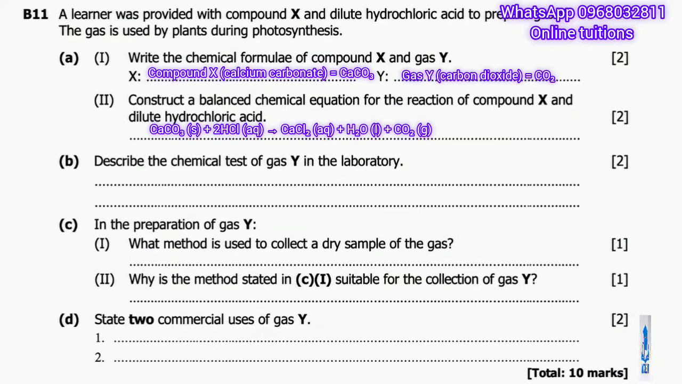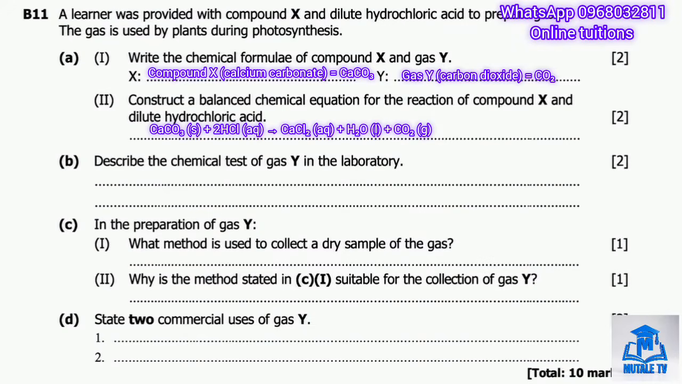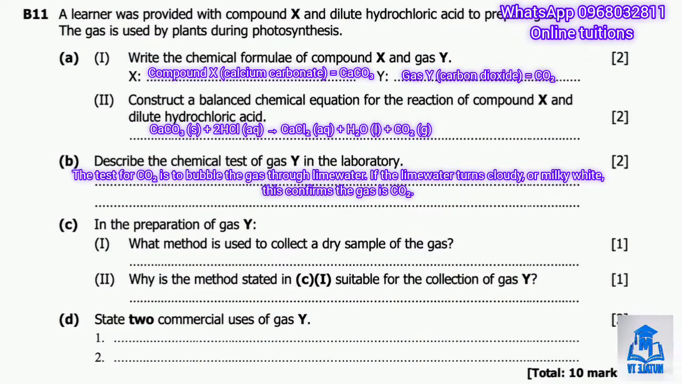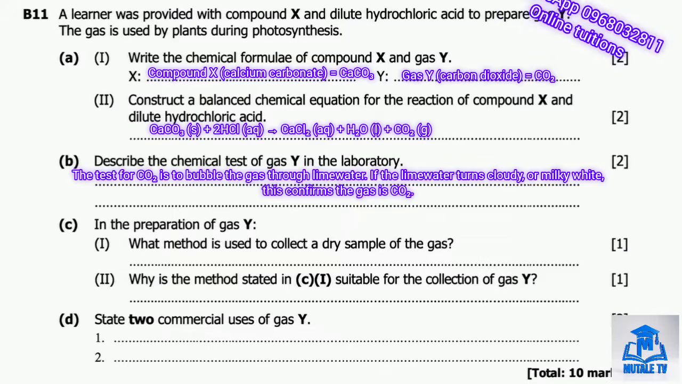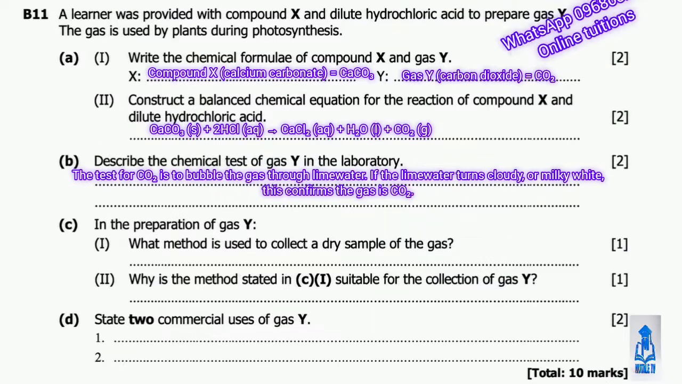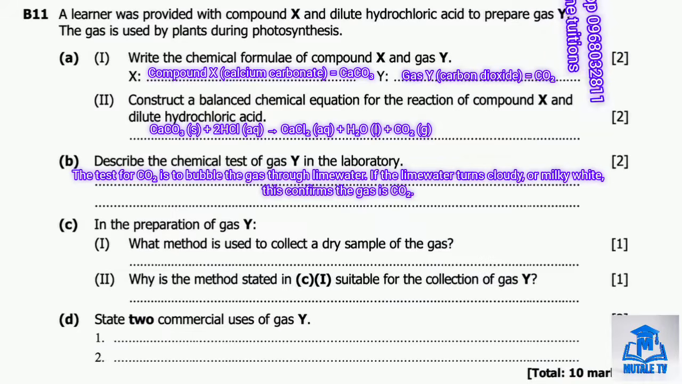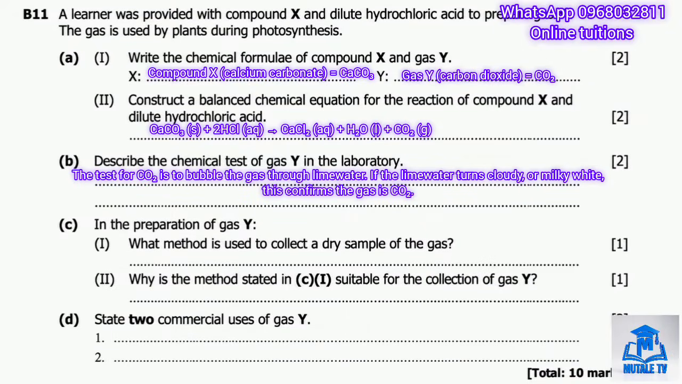Then moving on to question B. Question B asks us to describe the chemical test of gas Y in the laboratory. So the test for carbon dioxide is to bubble the gas through lime water. The lime water turns cloudy or milky white. This confirms the gas is carbon dioxide. Moving on to part C.